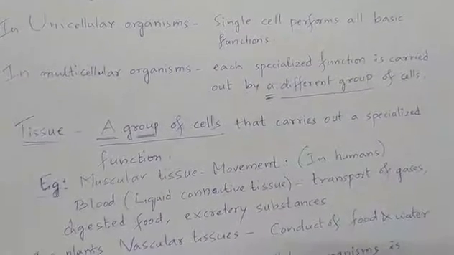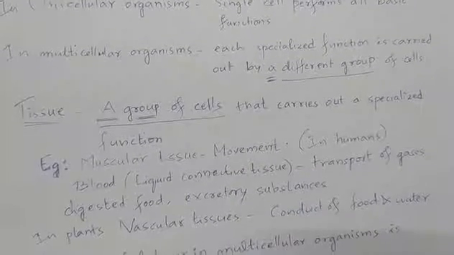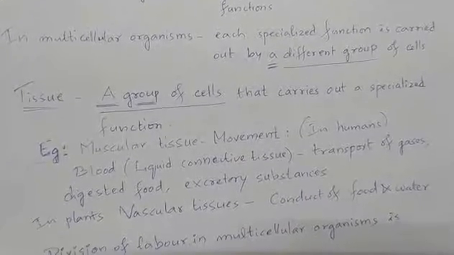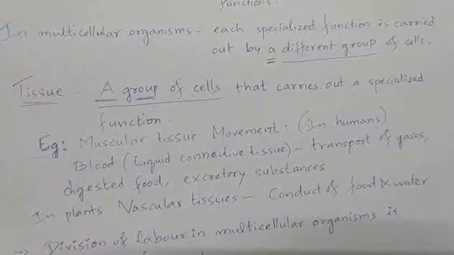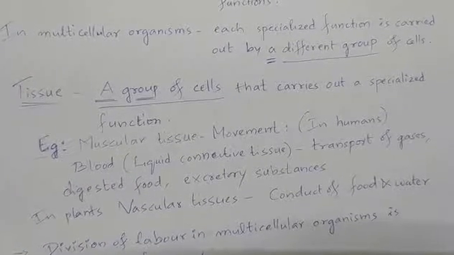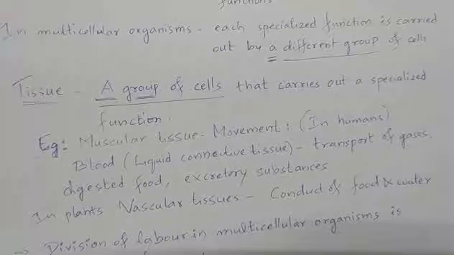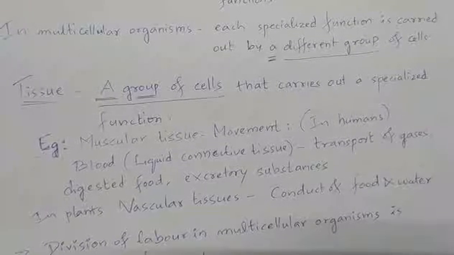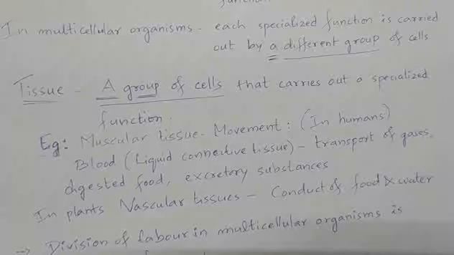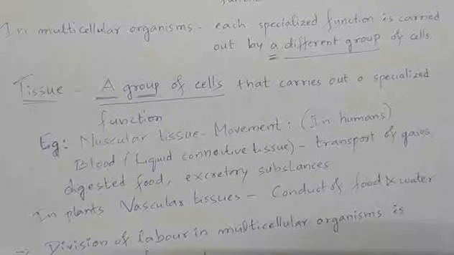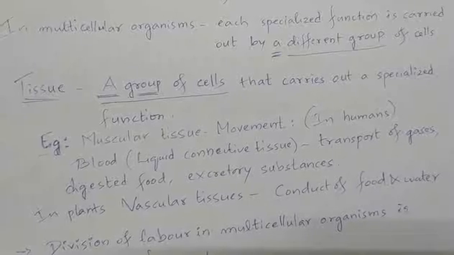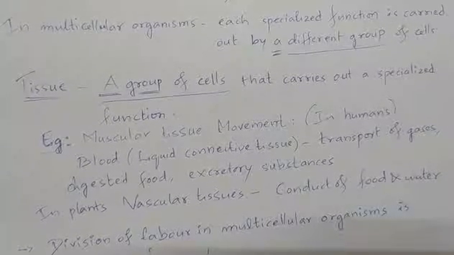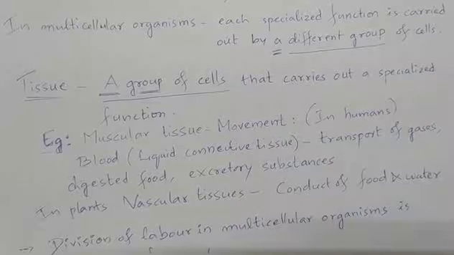Examples are muscular tissue, blood, nervous tissue, and so many more. Muscular tissue carries out movement. Blood is a liquid connective tissue. It carries out the transport of respiratory gases, digested food, excretory substances, etc. In plants, vascular tissues carry out the conduction of food and water.